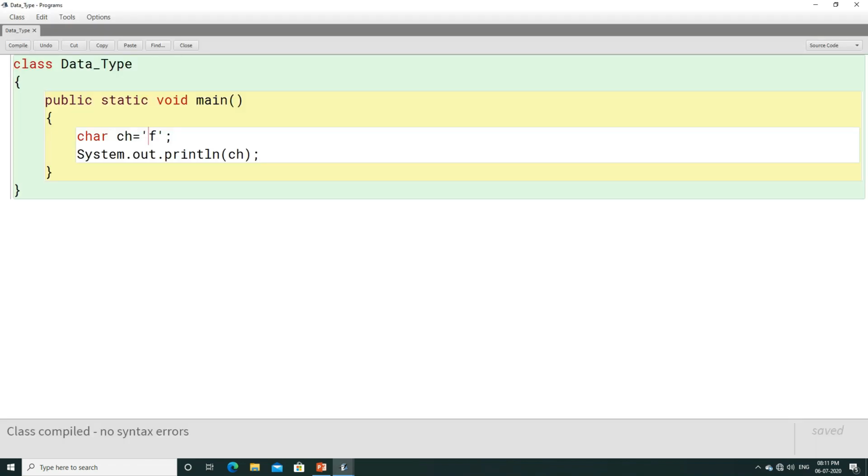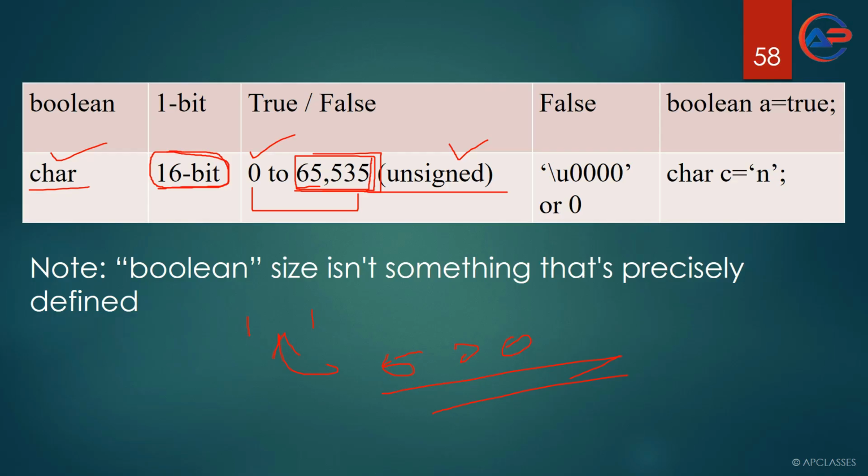Right, now you must be thinking, sir, how can we get the ASCII value of f? As we discussed, the maximum value that can be used here is 65,535. So if we can use 65,535, how will we come to know which character represents 65,535? Students, remember there will be a few ASCII values whose characters you cannot see on the screen. That is for another reason, which I'm not going to discuss here.